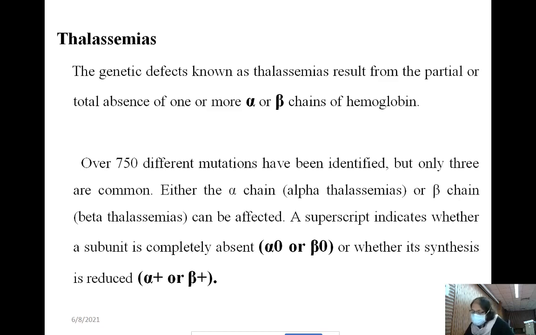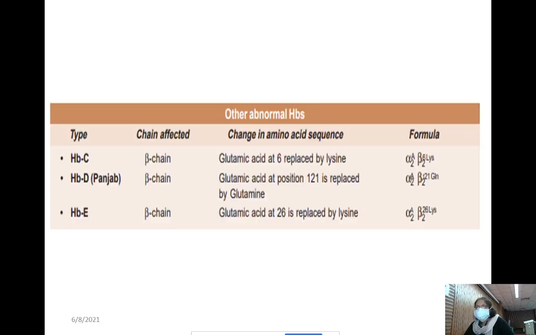Thalassemia is a quantitative deficiency, not a quality problem. There is less production, not abnormal production. Hemoglobin quality is okay, but quantity is less; synthesis is less. There are other abnormal hemoglobins, hemoglobin C, D and E, which are responsible for qualitative hemoglobinopathy, not quantitative.